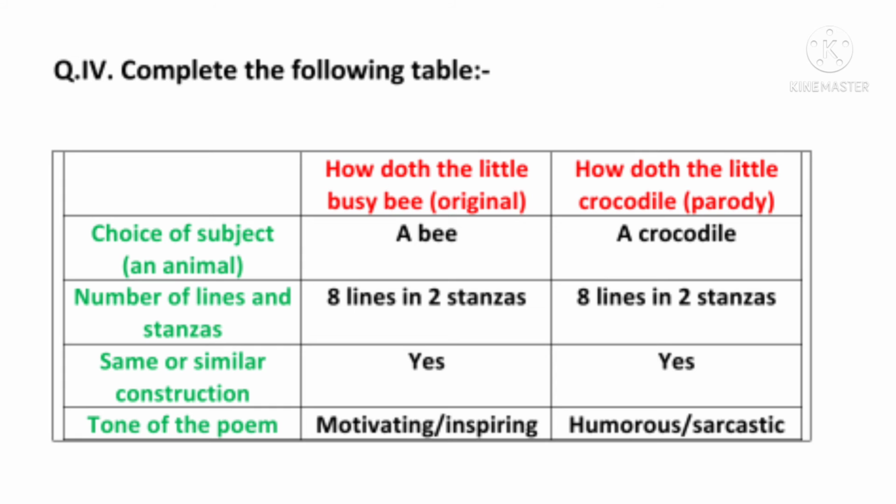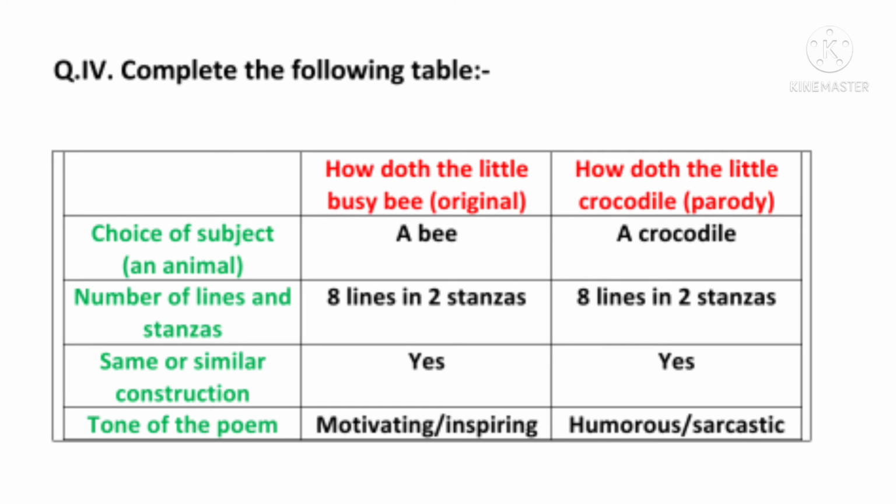So in the original, the animal is a bee, and in the parody, the animal is a crocodile. Next we have number of lines and stanzas. The original poem consists of 8 lines and 2 stanzas. Same with the parody. It also consists of 8 lines and 2 stanzas.